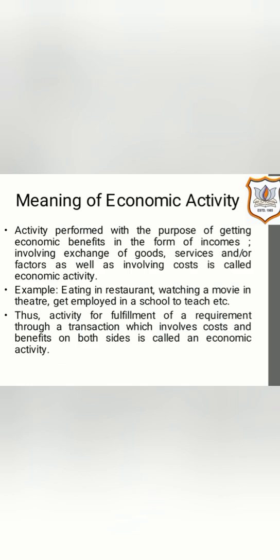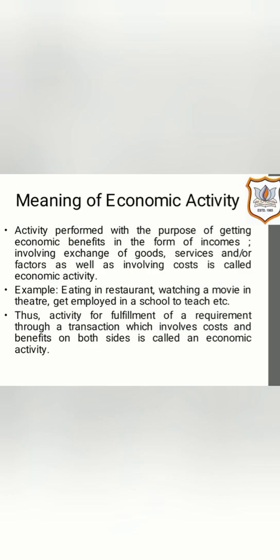So in order to get this income, we are supposed to be involved in some kind of transaction wherein we buy or sell goods, services or maybe even factors. For example, when a trader sells goods, in exchange he gets money.